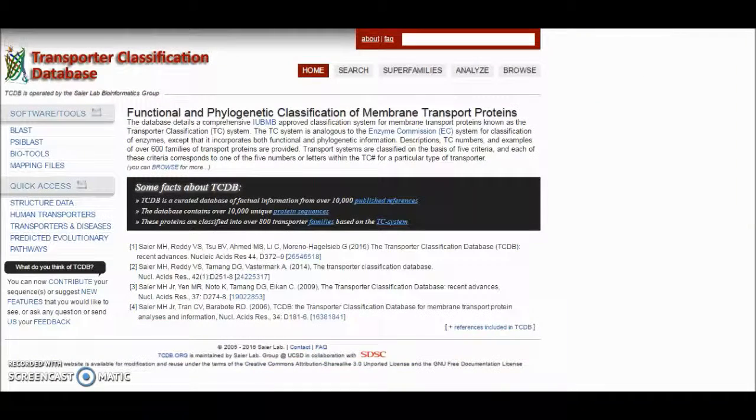The third database is the Transporter Classification Database. It incorporates both functional and phylogenetic classification of the membrane transport proteins. It also contains more than 10,000 unique protein sequences.